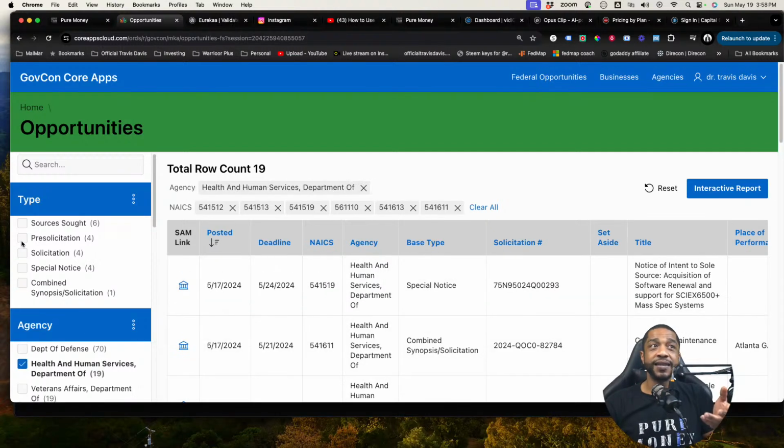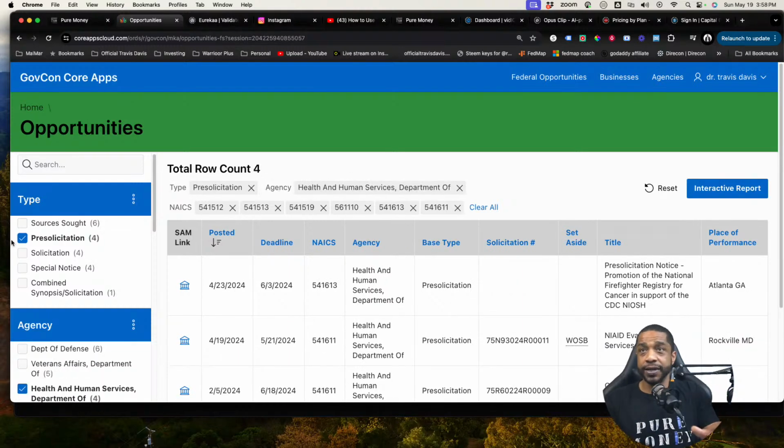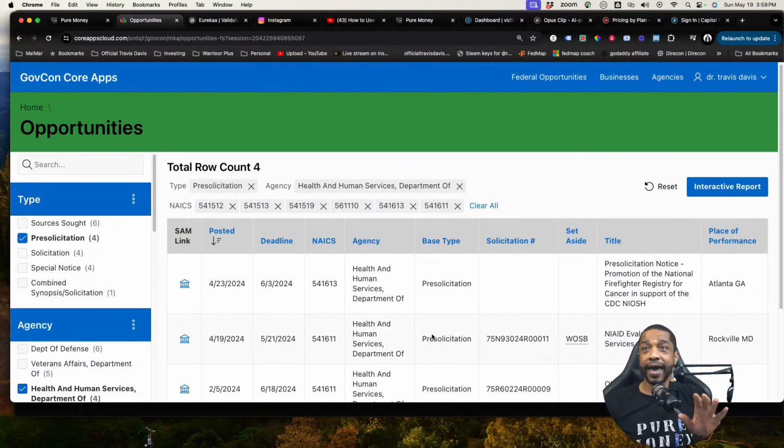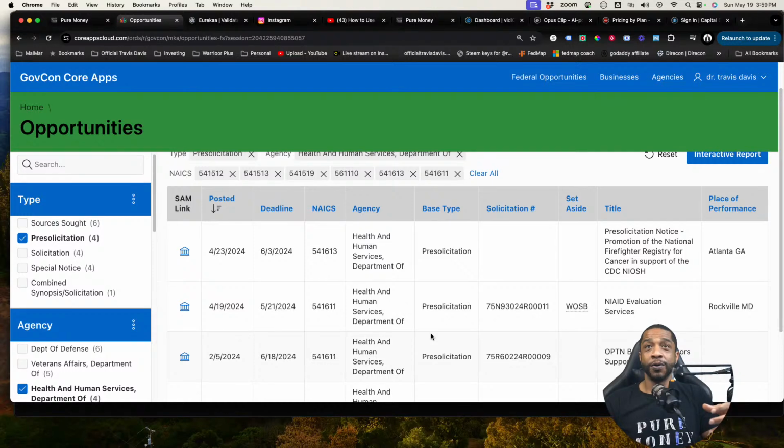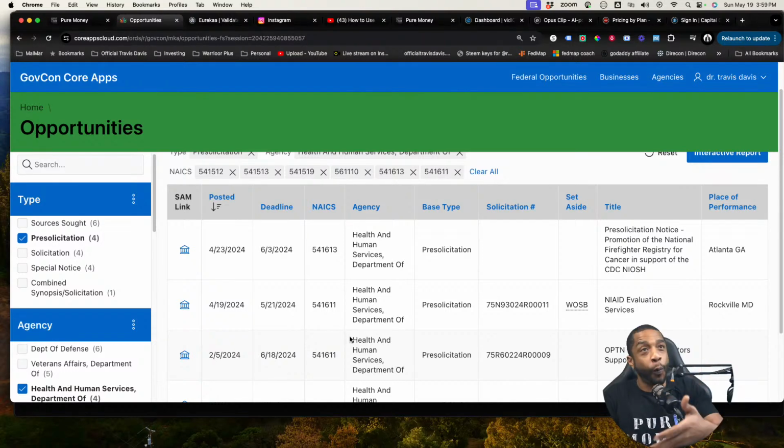Pre-solicitation, this means that they're about to come up. They're not on the street yet. So you could get ahead of these to start building relationships. This does not mean that the actual contract will be funded. It doesn't mean that yet, but 9 times out of 10, it will be. This is also an opportunity for you to maybe get them to directly award it, right? There could be tons of possibilities during pre-solicitation stages.